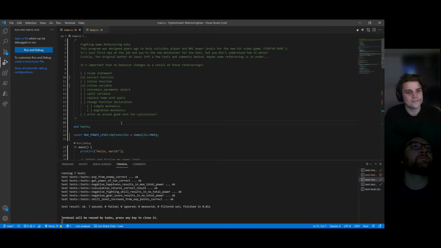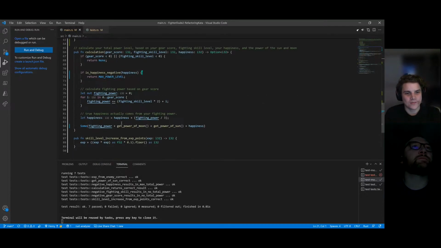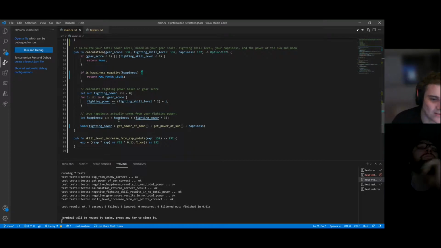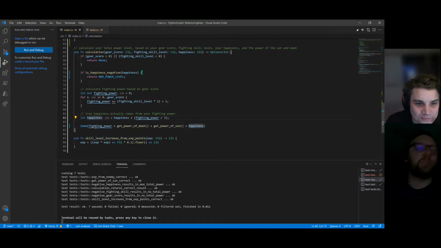Let's keep looking. Let's scroll down here. Calculation is already looking shorter, isn't it? It's a shorter function than it used to be. I think the last big block would be lines 76 to 79, or just 82. Line 82 could be its own function, because it's getting the true happiness. So should we just do that quick rename?